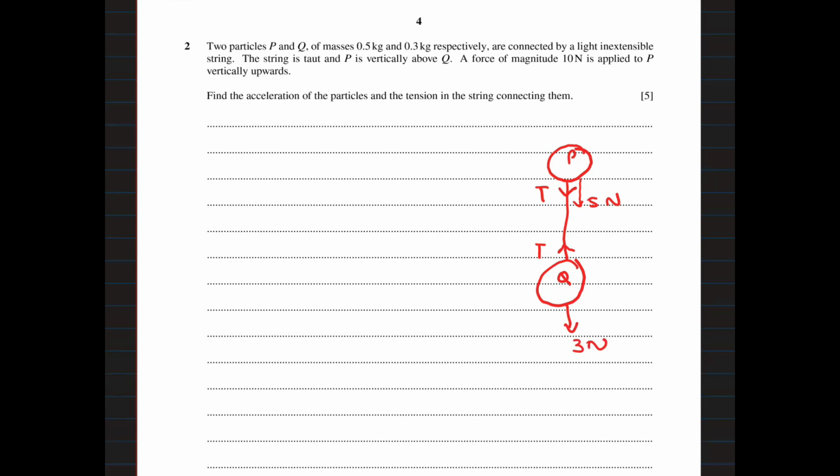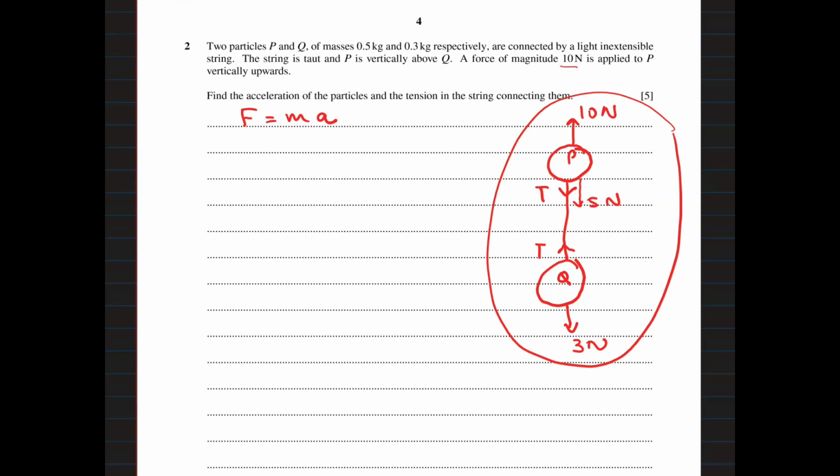A force of magnitude 10 Newton is applied to P vertically upwards. 10 Newton. Find the acceleration of the particles and the tension in the string connecting them. We will consider this system as a single object.